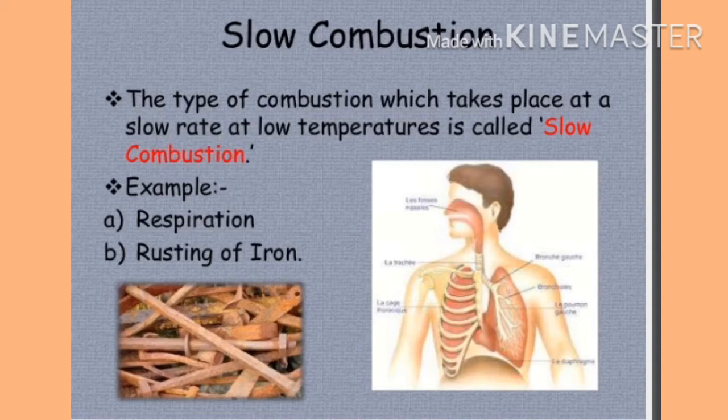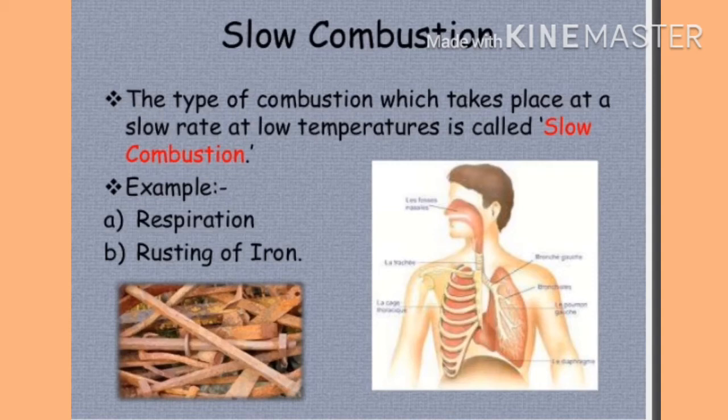If we keep iron outside or in water, we will not get a rusted nail after 5-10 minutes. It will take 2-3 weeks. After 2-3 weeks that iron gets rusted. In this process, oxidation of iron in the presence of moisture takes place. Oxygen is present, that's why rusting is a slow combustion process.